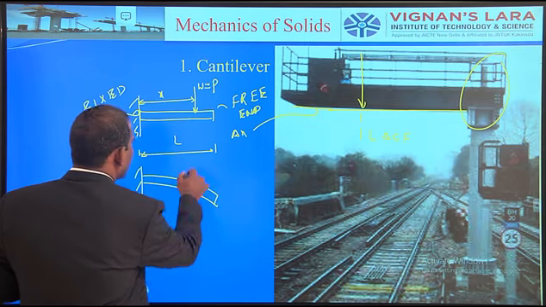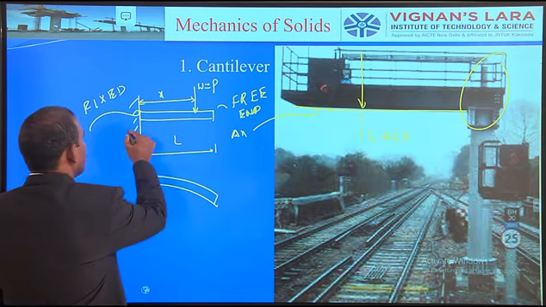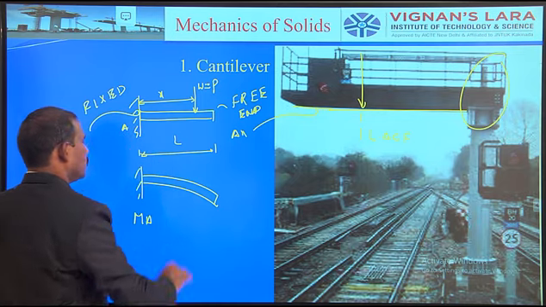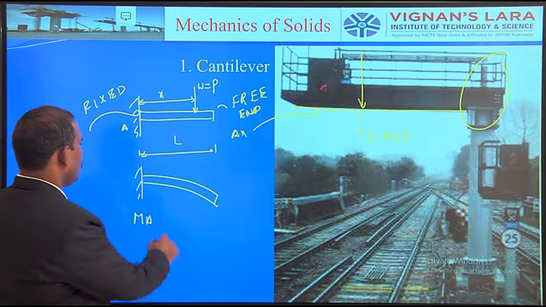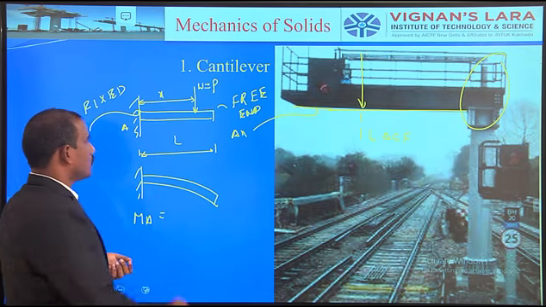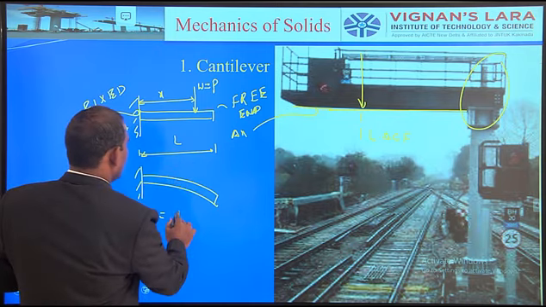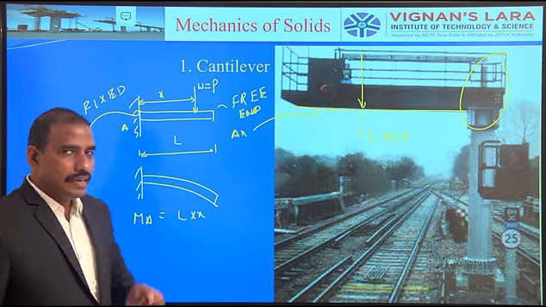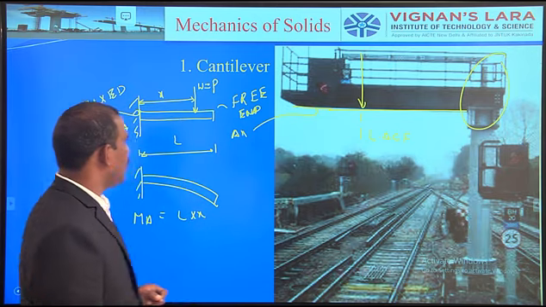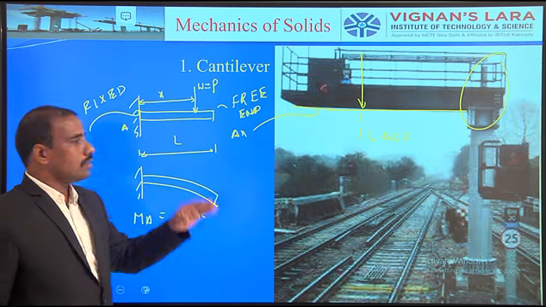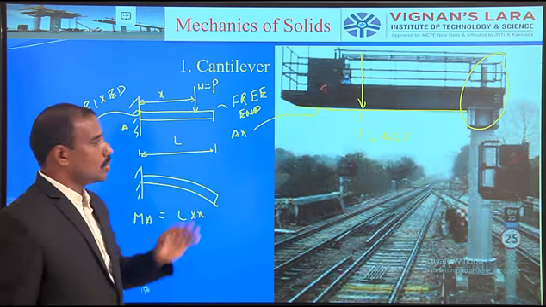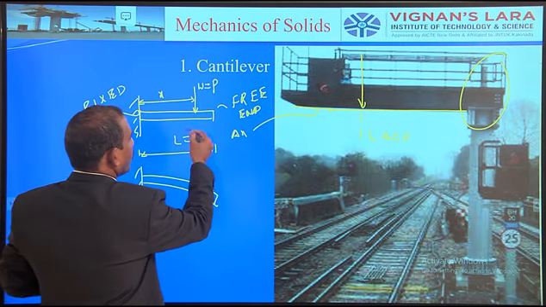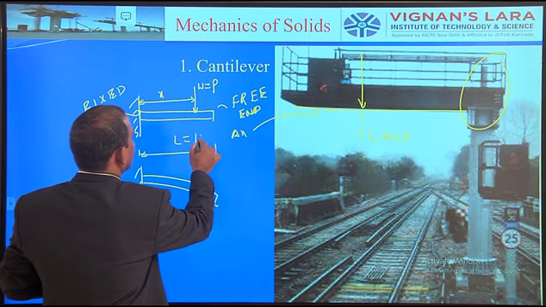So that's why we have to calculate. Mathematically, I would like to calculate the bending moment about the point A, which is equal to P into x. I can calculate the bending moment at any section throughout the length. For example, the total length of the beam is 10 meters.